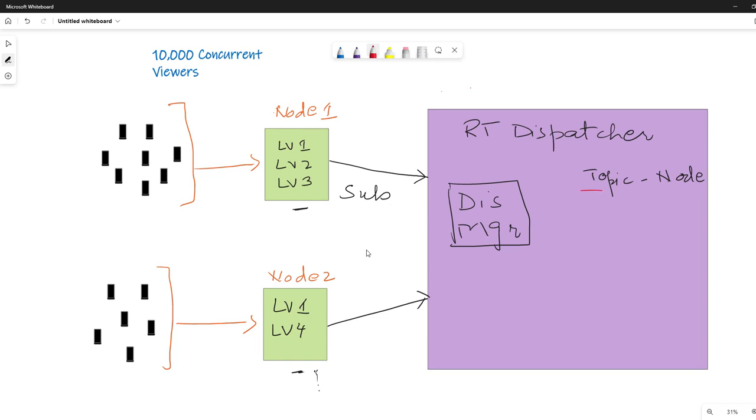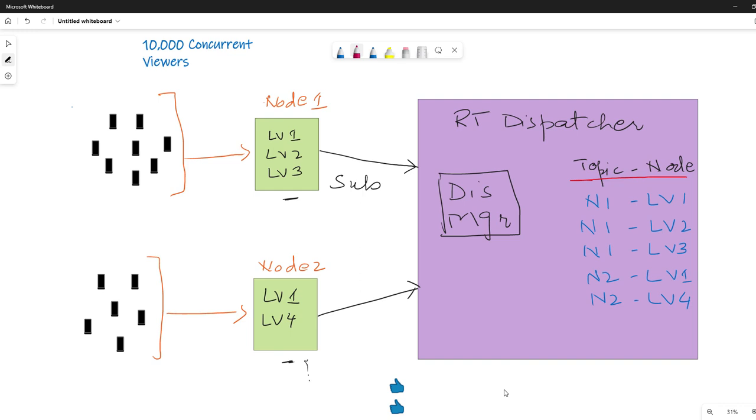In the real-time dispatcher, the dispatcher will register the nodes: node 1 with live video 1, 2 and 3, and node 2 with live video 1 and live video 4. So we have all the nodes and the live videos they are handling.